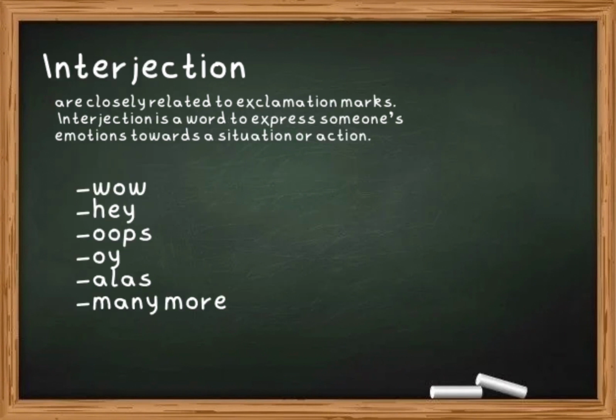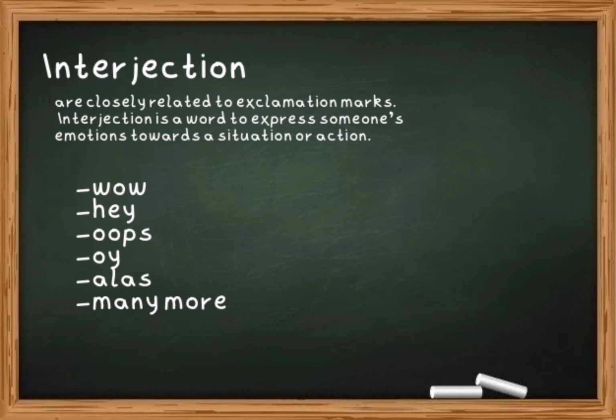Finally, we have number 8, the 8th part of speech, the interjection. Interjections are closely related to exclamation marks. An interjection is a word to express someone's emotions towards a situation or action.